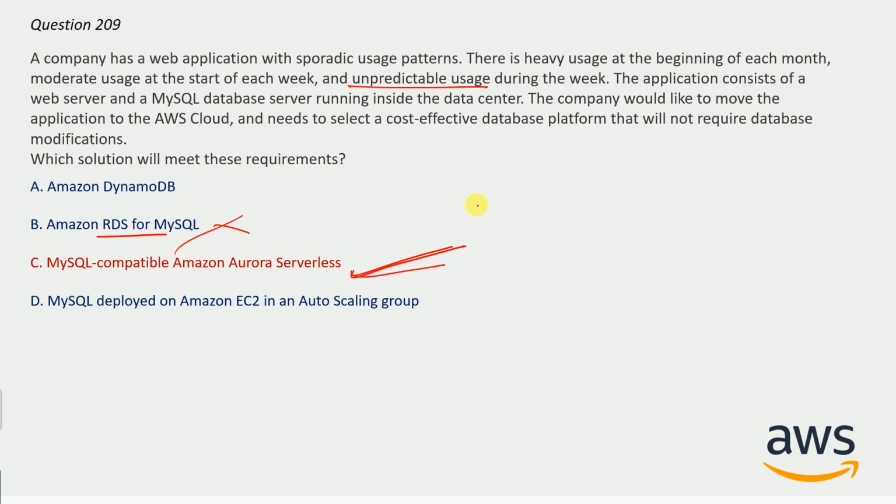Otherwise, if only cost was the factor, then this option could have been better. But we are also having unpredictable usage. So we are going with this option. And now question number 210.